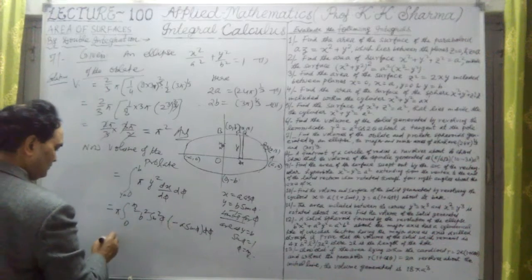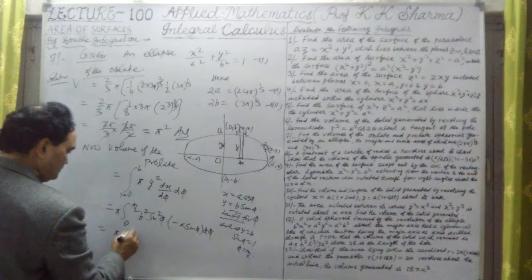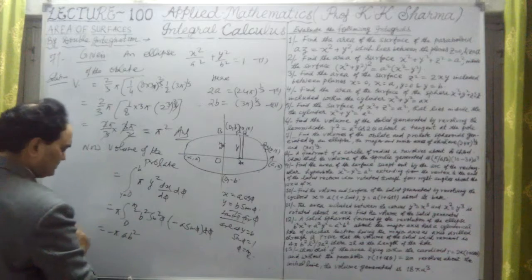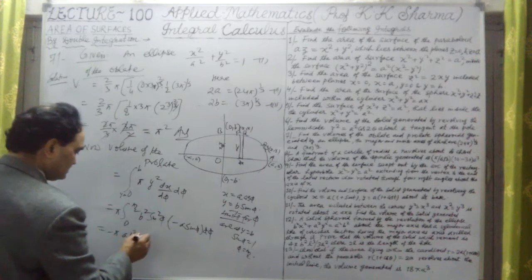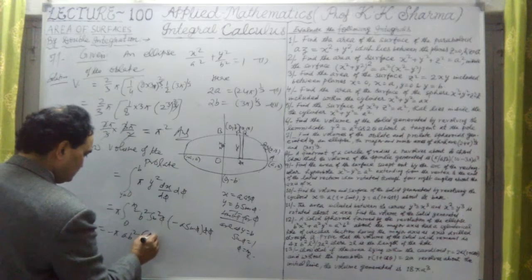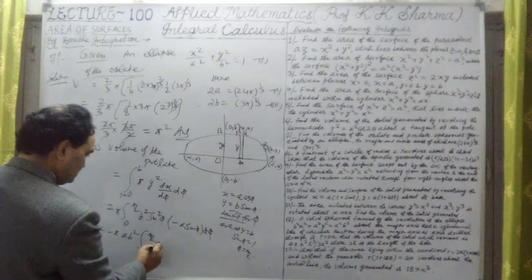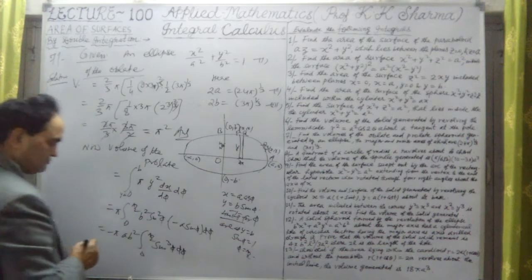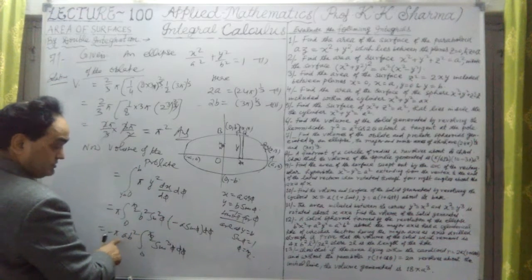It is sin cube now. So it is pi into a into b square. The negative sign I have to just neglect, or let me write here the minus sign, because when you write it here, the negative sign is neglected. 0 to pi by 2. This is pi into a b square into sin cube phi into d phi. So the same type of value is coming here, but here it will be a b square.